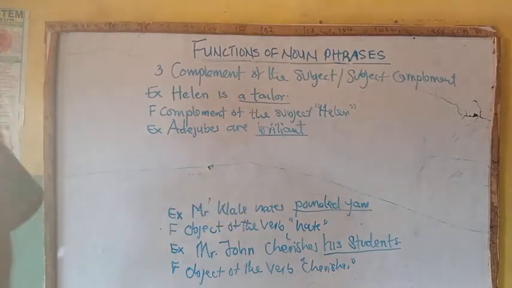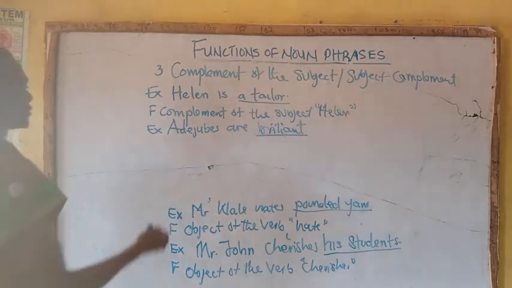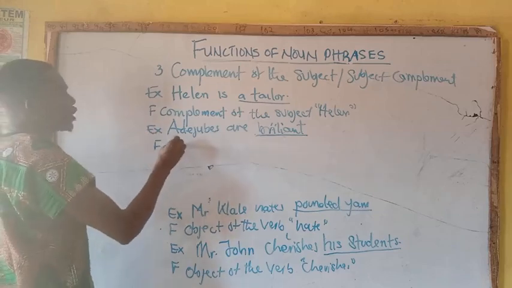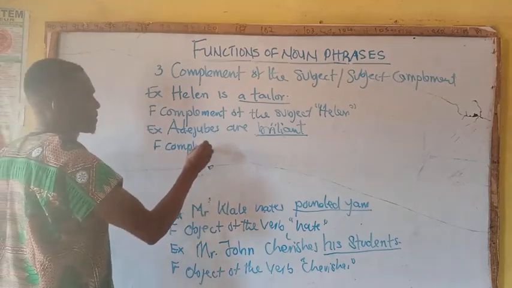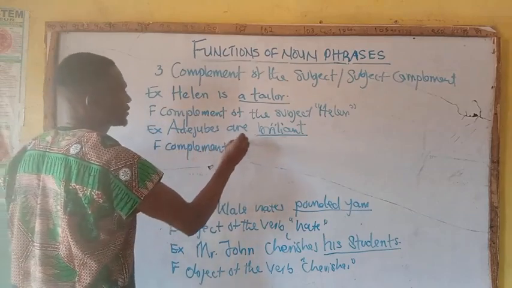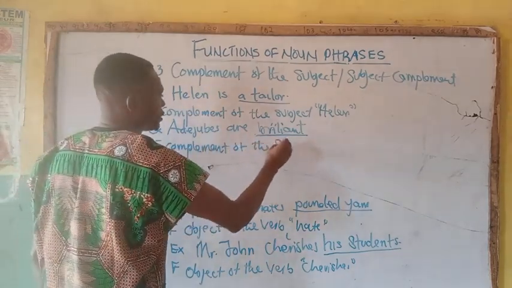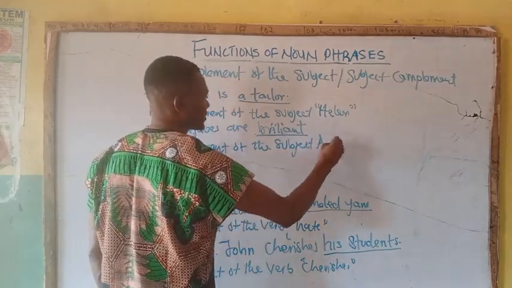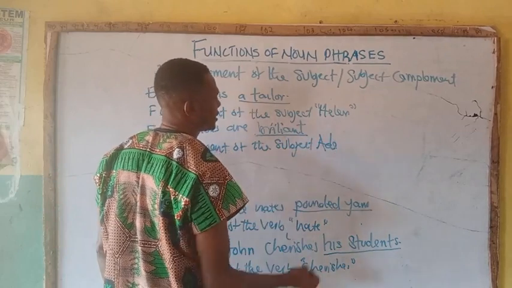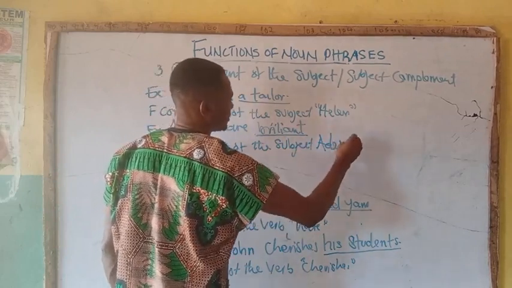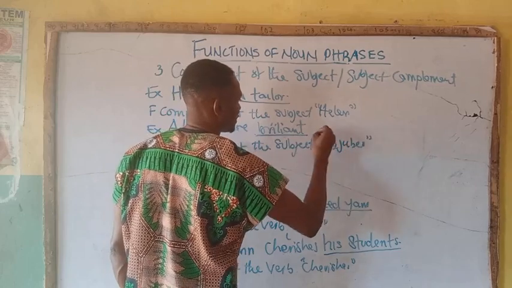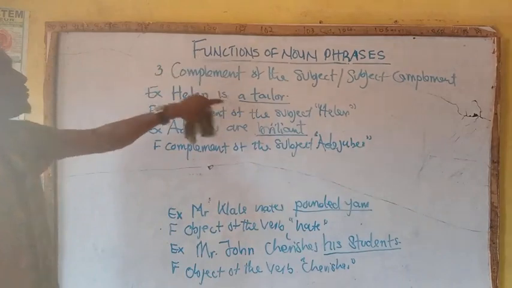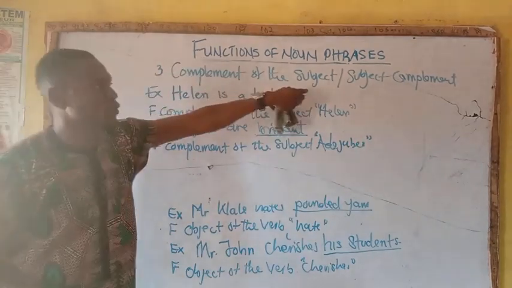So the function will be complement of the subject. The subject, that is Adejubes.